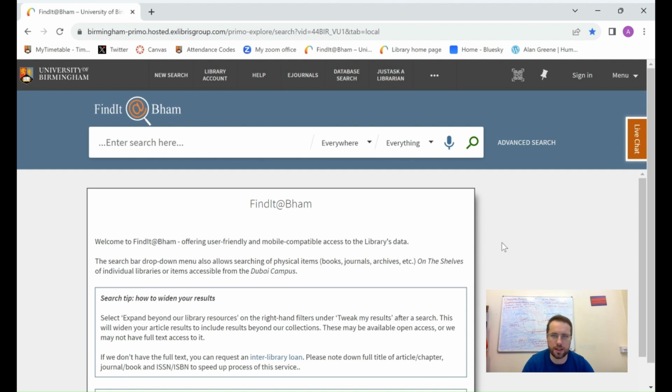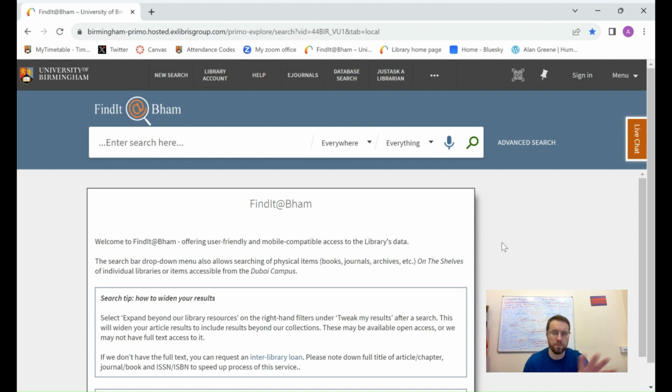Because if you're going to be a solicitor or a barrister or anyone doing any kind of research whatsoever, you're going to need to be able to figure out how to find these sources yourself. So these are skills that we need to develop. These research skills in finding the sources are as important as our understanding of the sources themselves. So I'm going to show you how you can find this source using the library homepage.